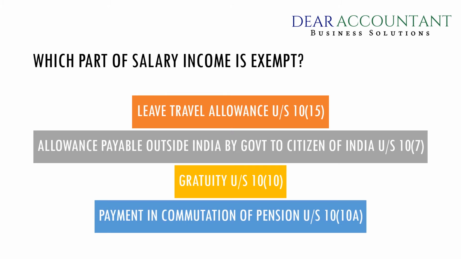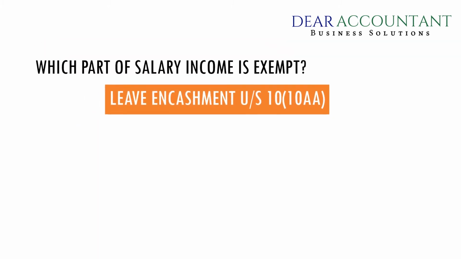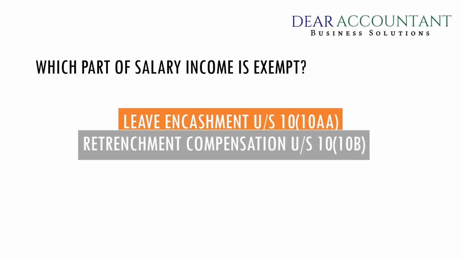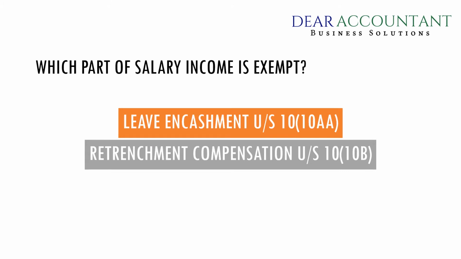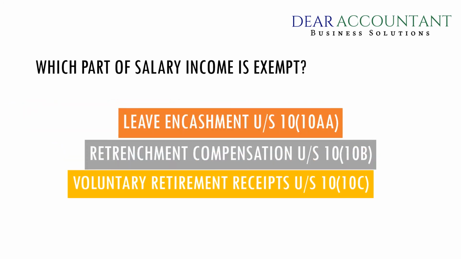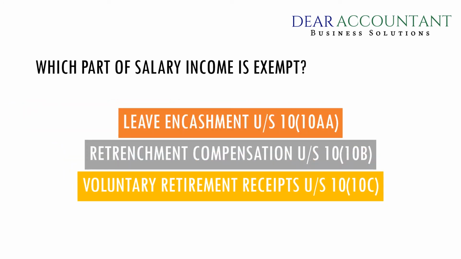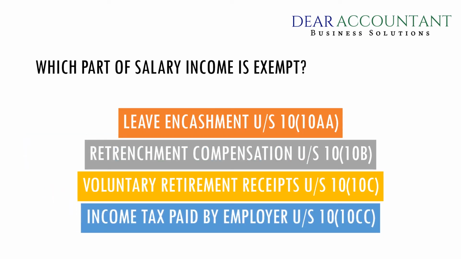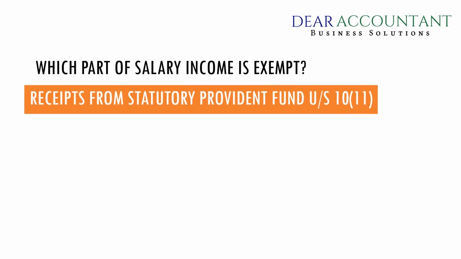Payment in commutation of pension under Section 10(10A). Leave encashment under Section 10(10AA). Retrenchment compensation under Section 10(10B). Voluntary retirement receipts under Section 10(10C). Income tax paid by the employer under Section 10(10CC).